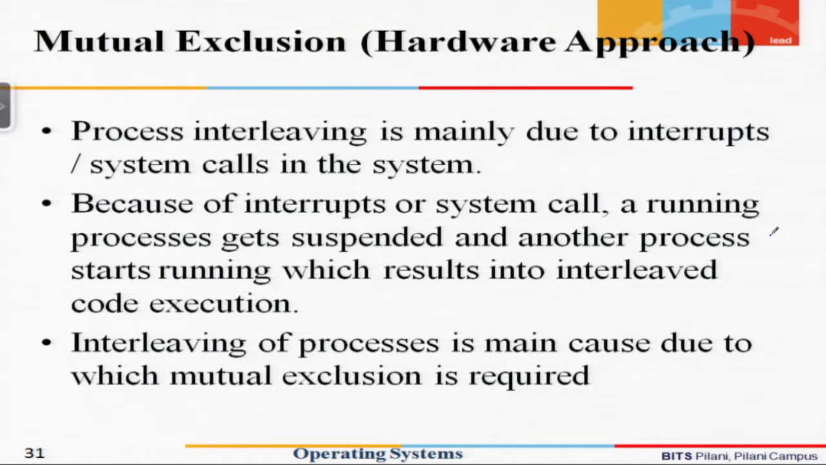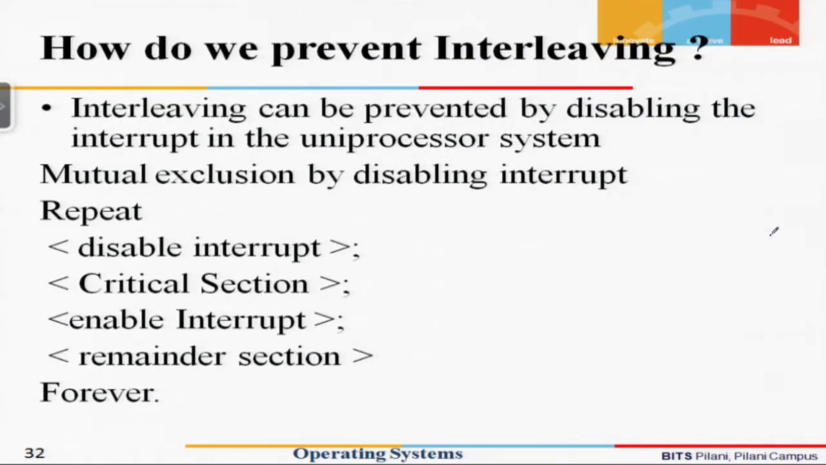So we find that because of an interrupt or a system call, the running process gets suspended and another process starts running, which essentially leads to interleaved code execution. Interleaving of processes is the main cause due to which mutual exclusion is required. If two processes are not interleaved in time and execute sequentially, then there would be no problem, because all the resources required by one process will always be available to that particular process. So how do we prevent the interleaving?